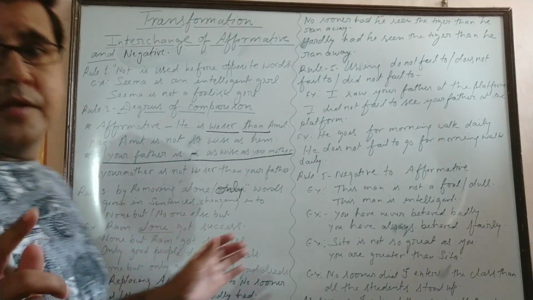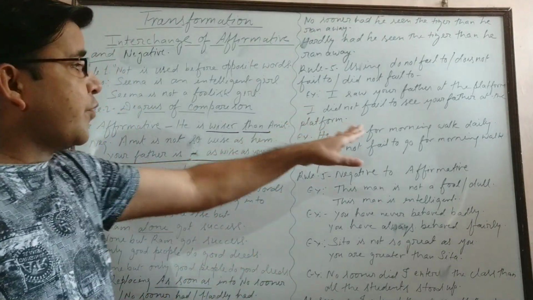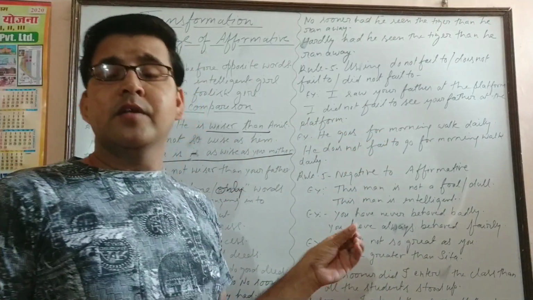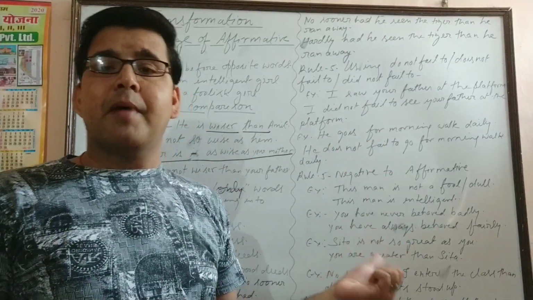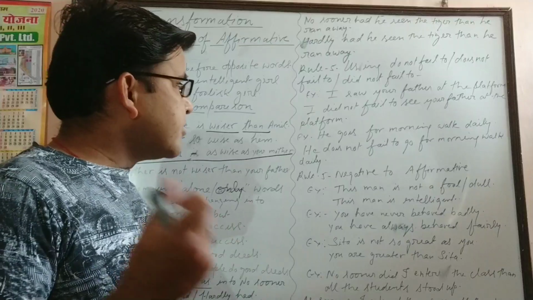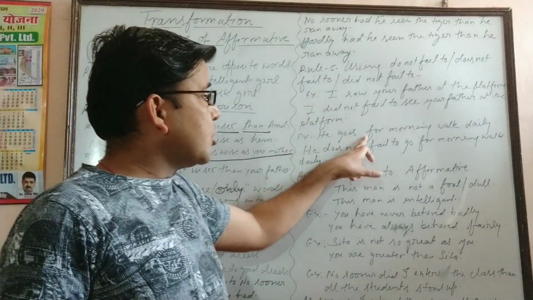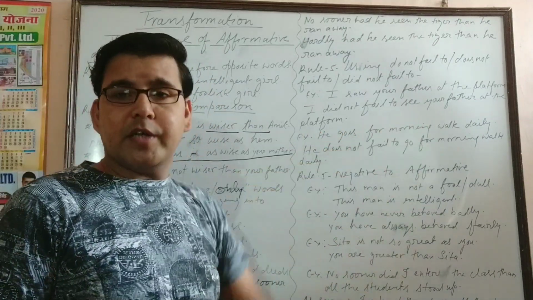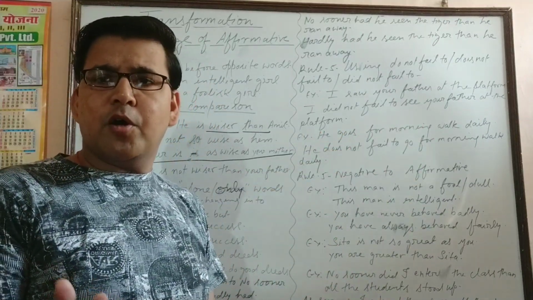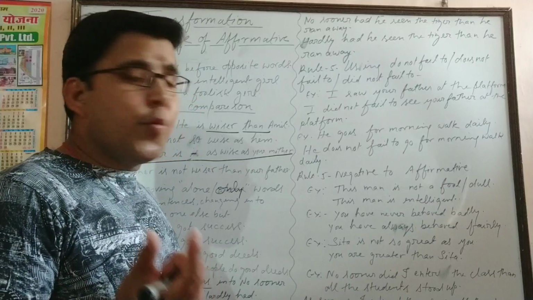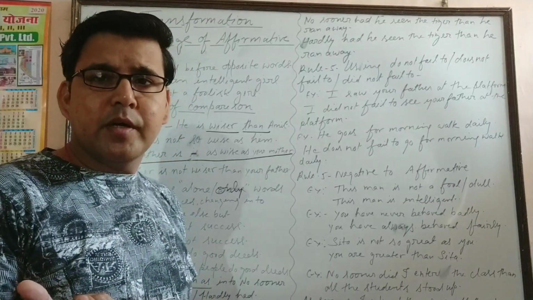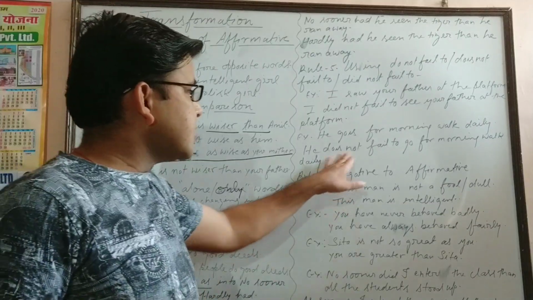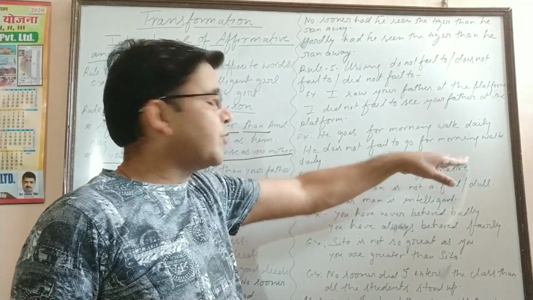Got it, children? So in this way, did not fail to is used in a sentence when simple past tense is given in your sentence. Now second example, he goes for morning walk daily. He goes for morning walk daily. This sentence belongs to simple present tense, so we have to apply does not fail to according to the given tense. He does not fail to go for morning walk daily.